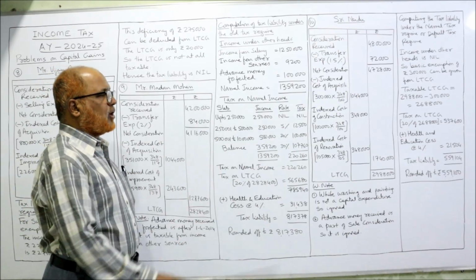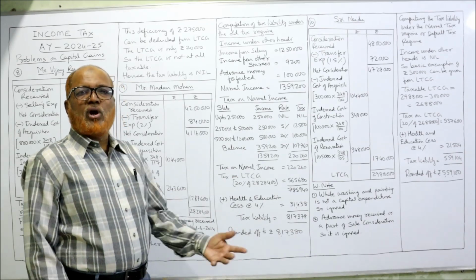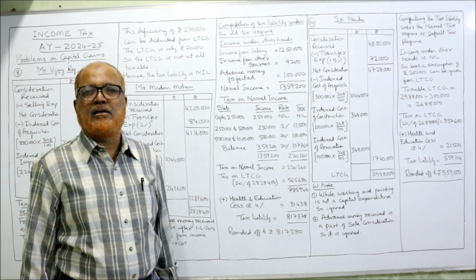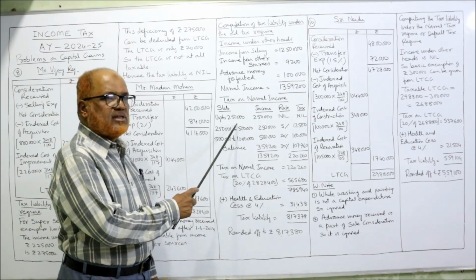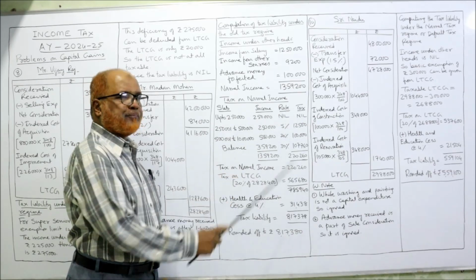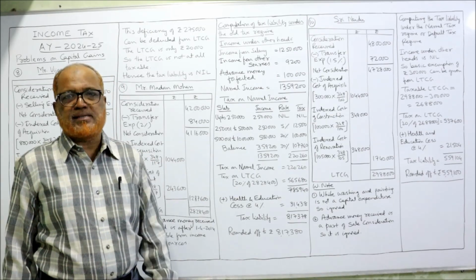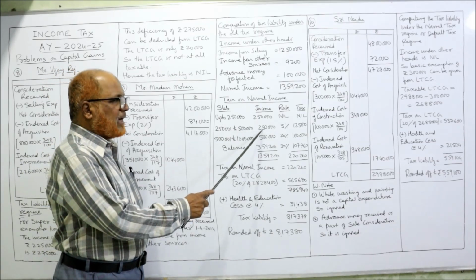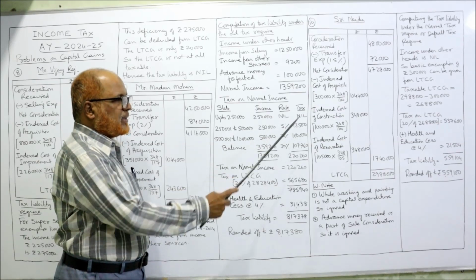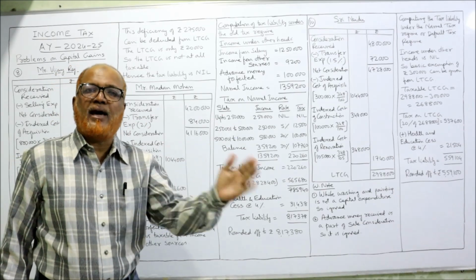Now we calculate tax on normal income, at slab rates. First of all, it is not mentioned what is the age of the assessee, so we assume non-senior citizen. For non-senior citizen, 2,50,000 is the exemption limit. So up to 2,50,000 the income is nil. From 2,50,001 to 5 lakh rupees, second slab, 2,50,000 is the income, 5% is the tax rate. So 2,50,000 into 5%, 12,500. Third slab goes from 5 lakh 1 to 10 lakh rupees.